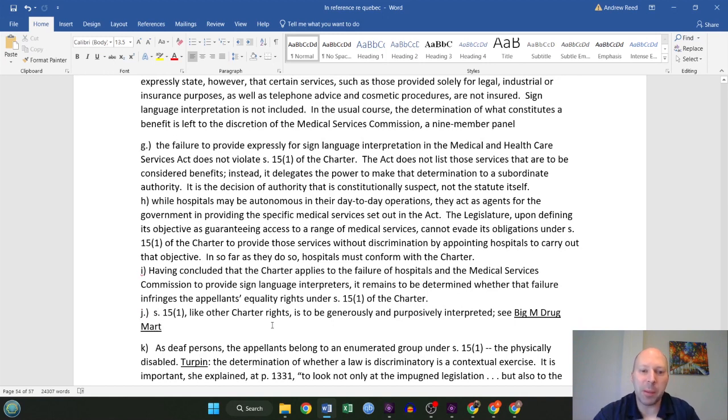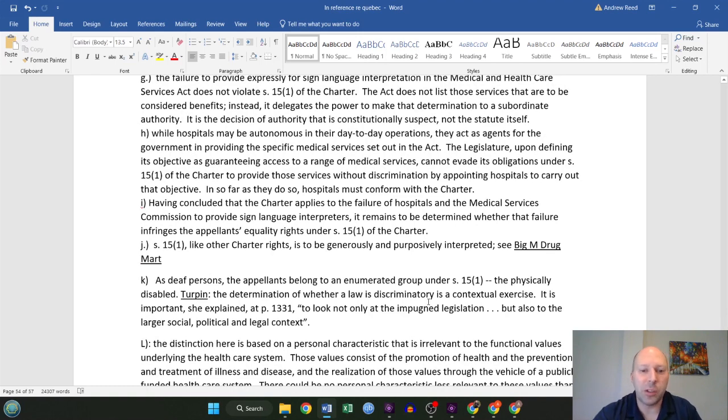So, while hospitals may be autonomous in their day-to-day operations, they act as agents of the government in providing the specific medical services set out in this Act. And so, in this way, the legislature cannot evade its obligations under Section 15.1 to provide services without discrimination just by appointing an independent, autonomous place to carry out the objective. And as far as they employ that autonomous third-party actor, then that third-party actor, in this case hospitals, must conform with the Charter.